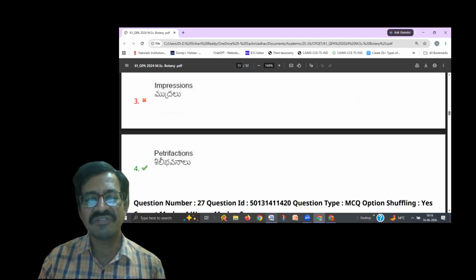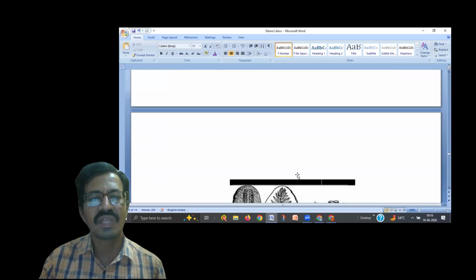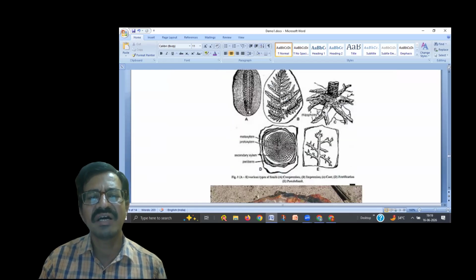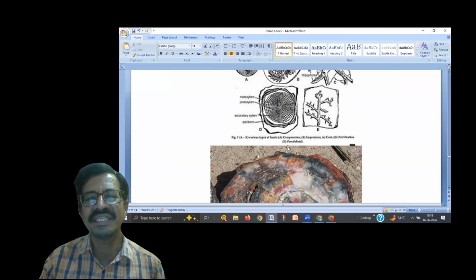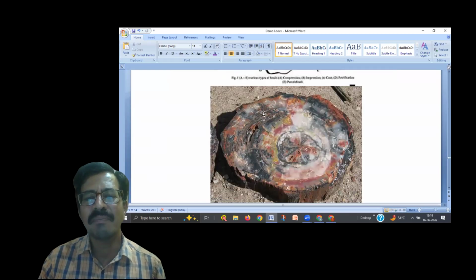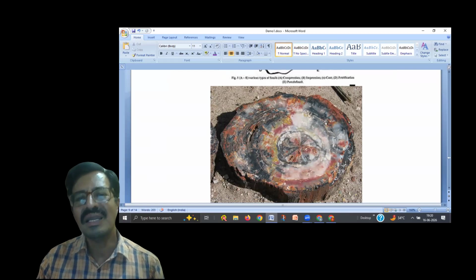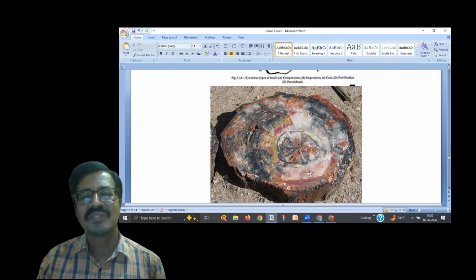So already once we discussed this. You see these are all different kinds of fossils: compressions, impressions, castings, and petrification. So this is the petrification. Here we see the enlarged one. So in the petrification, what happens? In the plant tissue, the organic material is replaced by the silica or mineral matter in the soil.